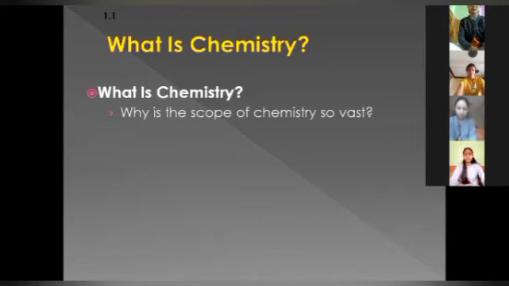Chemistry is one of the important branches of science. What can you do with chemistry in future, and what are you going to study in chemistry? I have written 2 questions in front of you. What is chemistry? Why is the scope of chemistry so vast in our career, in our future life? You have adopted science, that is true. But I think most of you, when I was a student, I was also not that much aware of why I was keeping science.